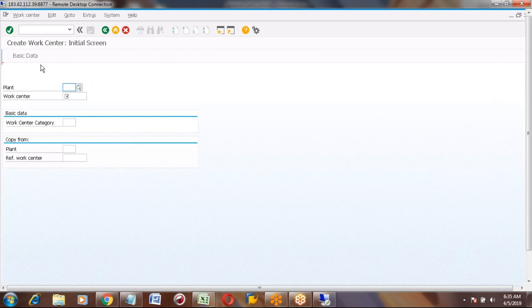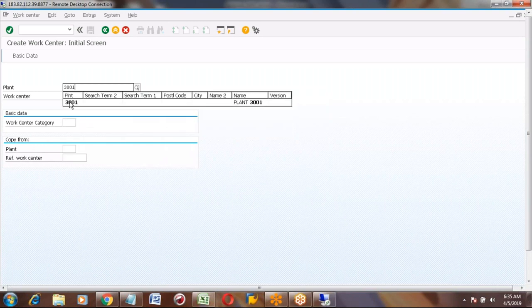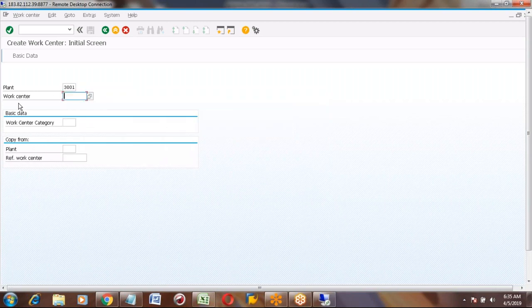So this is the initial screen of a work center. Here, first we will enter the plant. And then any name of work center. You can give any name here, like I am giving work center 001. And then here we need to give the work center category.